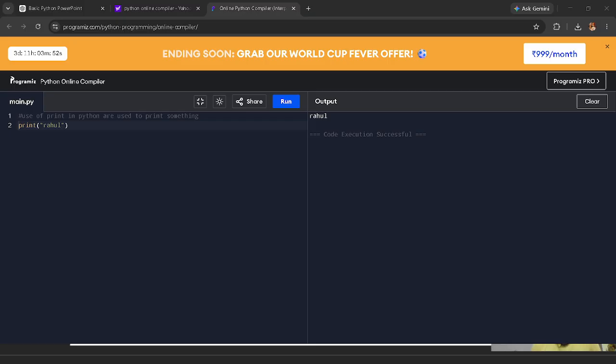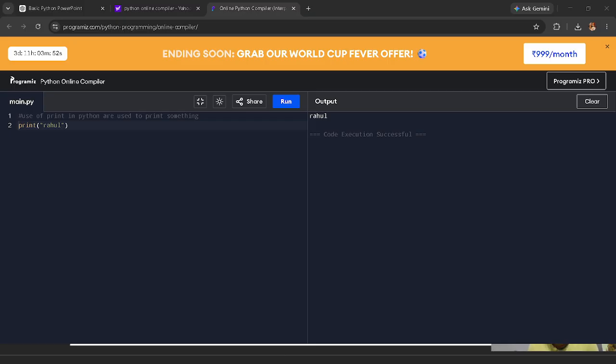Print, you know what print is. Print in Python is used to print something, such as print, and there is a bracket named parenthesis, and whatever you want to print, that word is inserted between double quotes, because the compiler does not print the quotes.